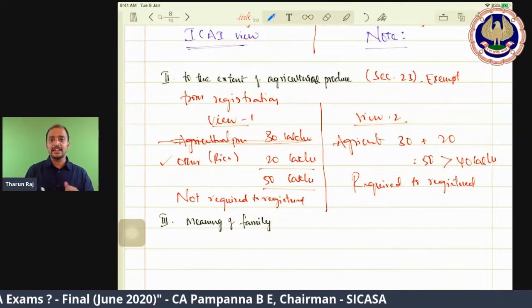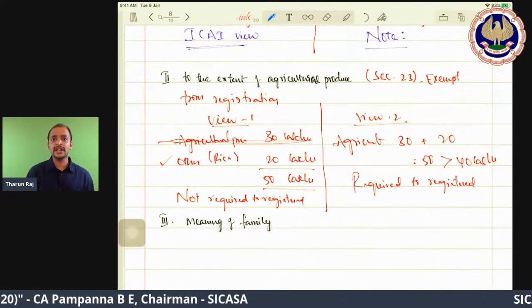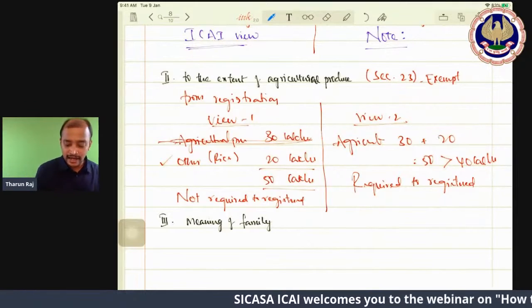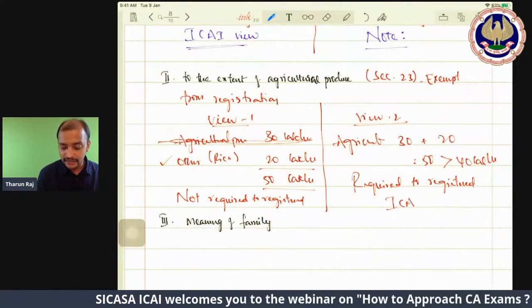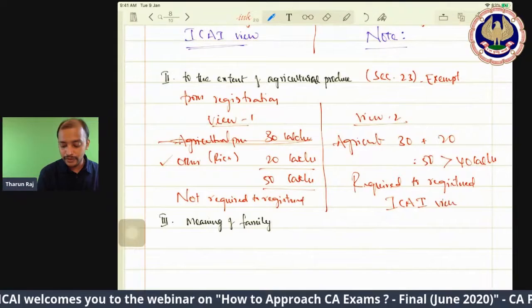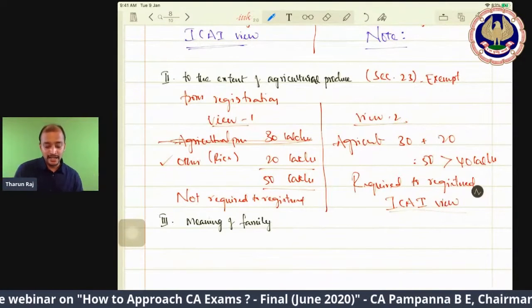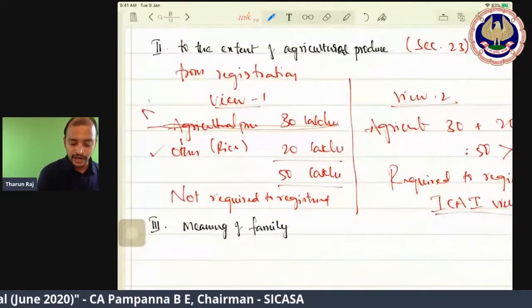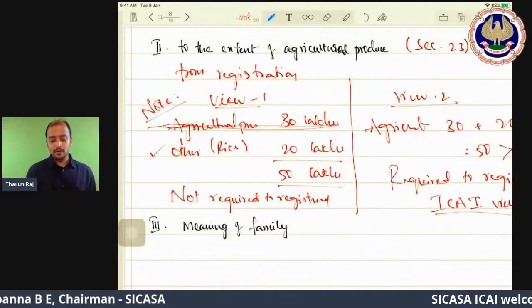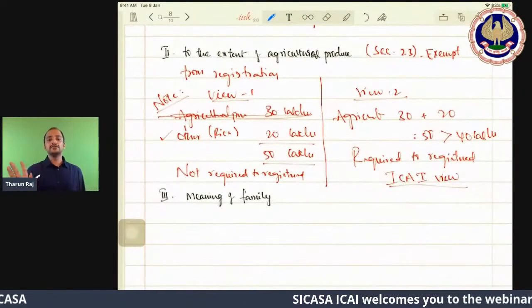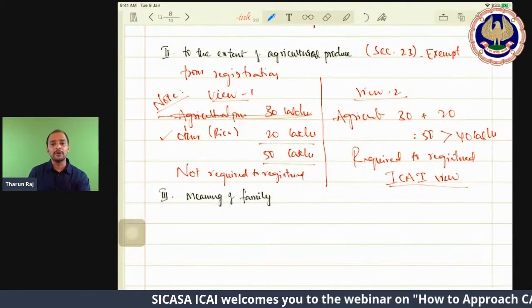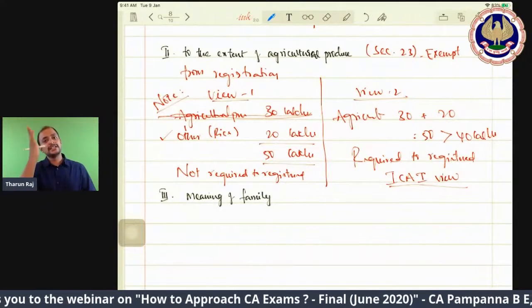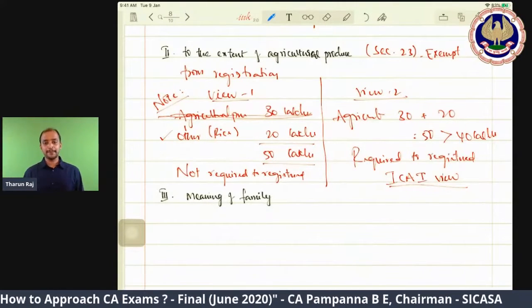Both views are correct. There is litigation in this. Both views are correct, it is an interpretation related issue. And what view has ICAI taken? ICAI has taken this view. This is the ICAI view, and this is not necessarily the correct view. If you want to write this as a note, you can. But what is the ICAI view? ICAI view is that even for agricultural produce, if other produce is there, add it. If it exceeds the threshold limit, that person is required to get registered.